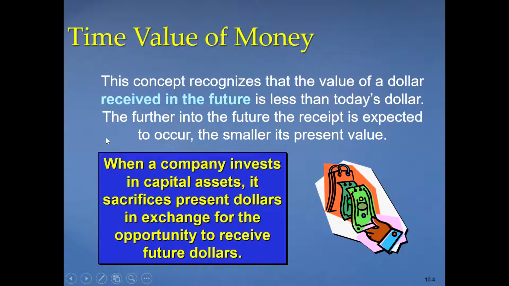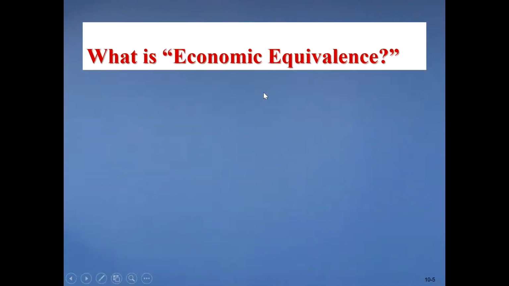Or, the further into the future the receipt is expected to occur, the smaller is the present value. When a company invests in a capital asset, it basically sacrifices present dollars in exchange for some opportunity to receive future dollars. I'll explain these in some examples as well here.